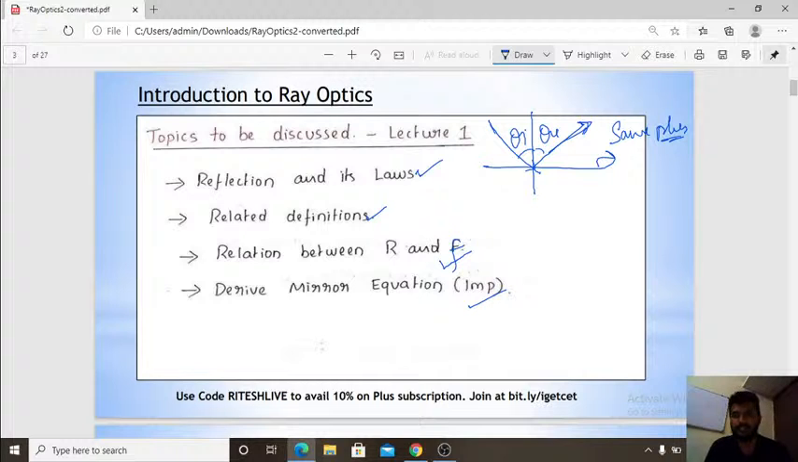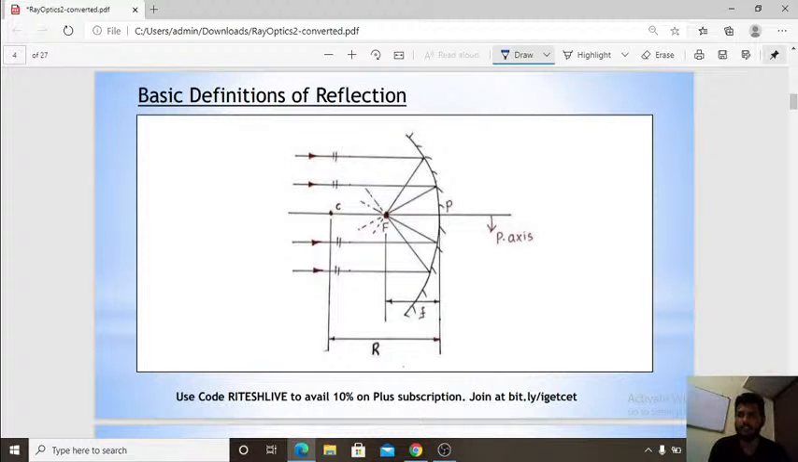And even the related definitions, I will anyhow recall, and the relation and derivation. This is the definition from yesterday's session. So what are the main terms in reflection and refraction, or even in ray optics? We have different terms like principal axis. So what is principal axis? Principal axis is nothing but an imaginary line that is passing through the center of the mirror and even the focus point. Now what is center of curvature? That is nothing but the center point of the spherical mirror. And what is focus point?